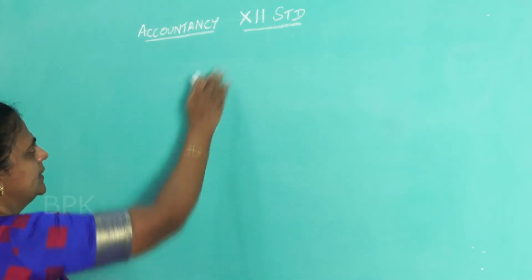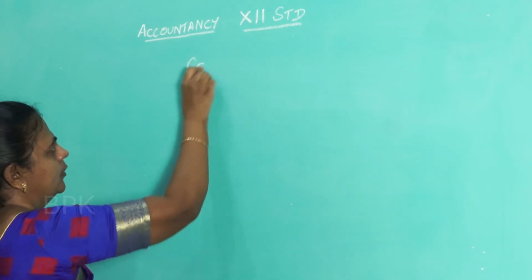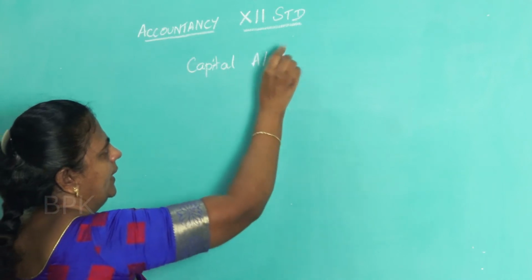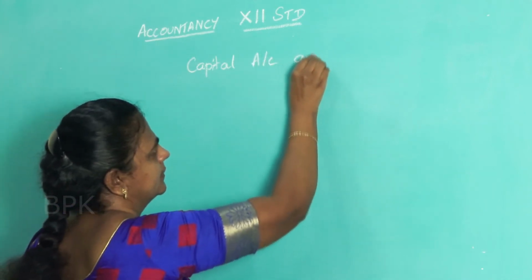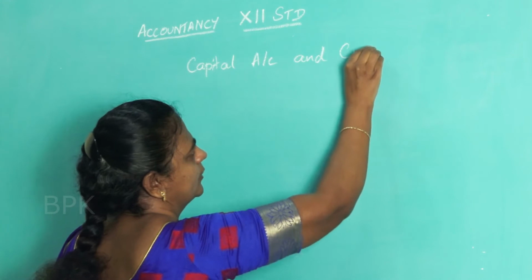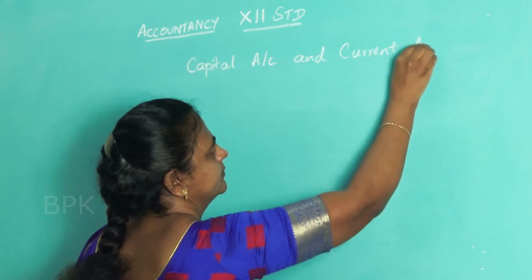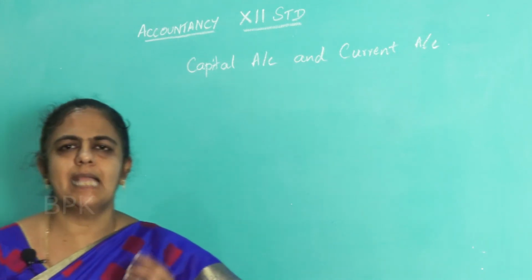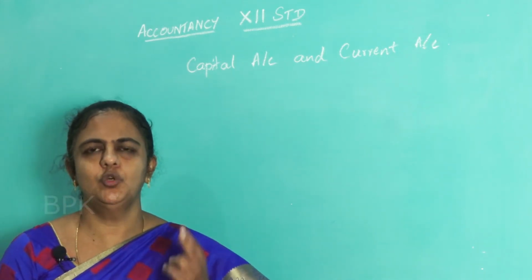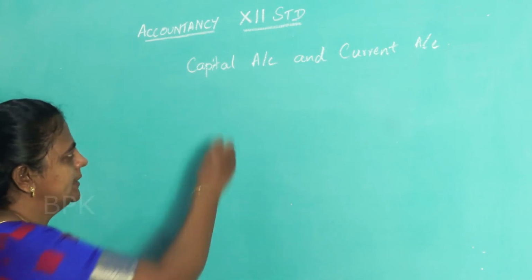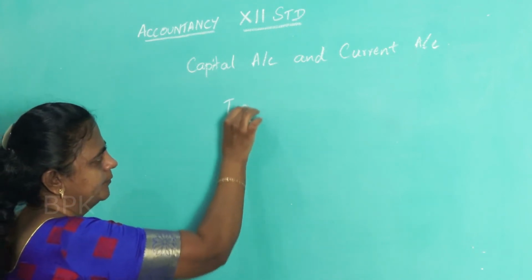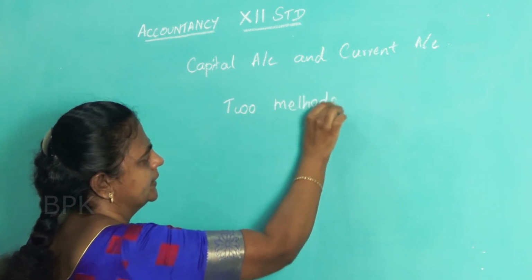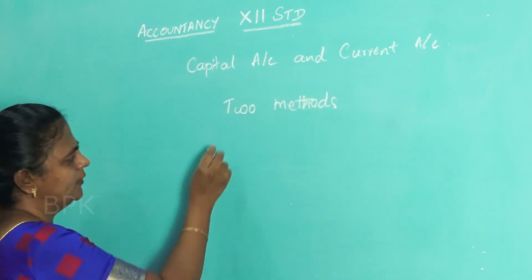So what are the things prepared here? Capital account and current account. Both are prepared here. For maintaining capital accounts of the partners, 2 methods are followed. How many methods are followed? 2 methods. What are the 2 methods?